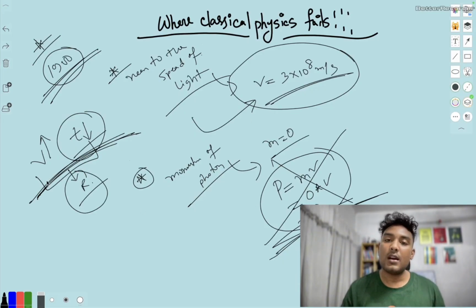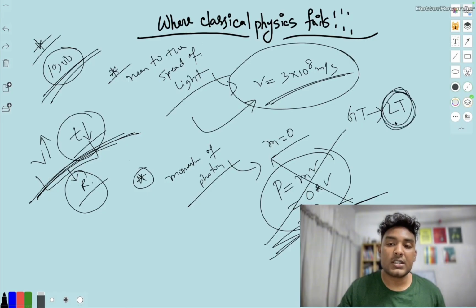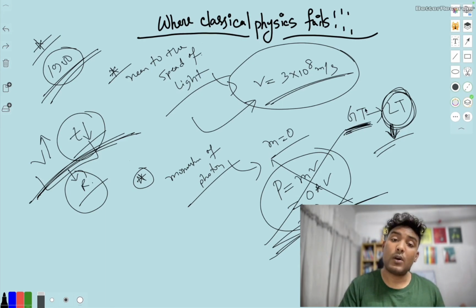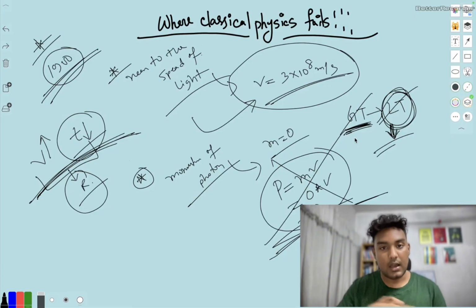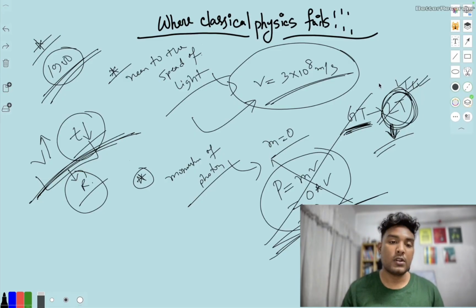Relativity is something classical physics cannot describe. We developed relativity from the Galilean transformation to the Lorentz transformation. The updated Lorentz transformation made the structure of relativity. But when we thought about developing the equations of relativity, we went through these equations and they could not describe relativity thoroughly. So we shifted to a much better version of the Lorentz transformation for developing the equations of relativity. These are the situations where classical physics fails.